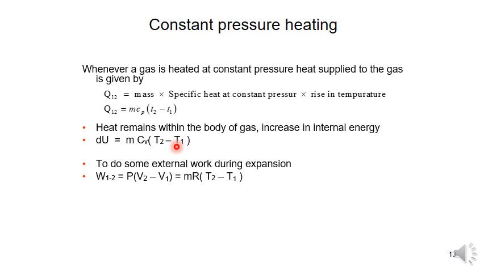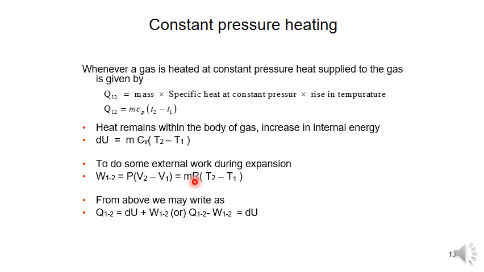Next, to do some external work during the expansion, we know already from the previous class that W is equal to P dV. I am writing this as P into (V2 minus V1), or in terms of PV is equal to mRT. We know that PV is equal to mRT. So here the temperature is changing. That's why I am writing P (V2 minus V1) is equal to mR (T2 minus T1), where m is the mass in kg and R is the characteristic gas constant.